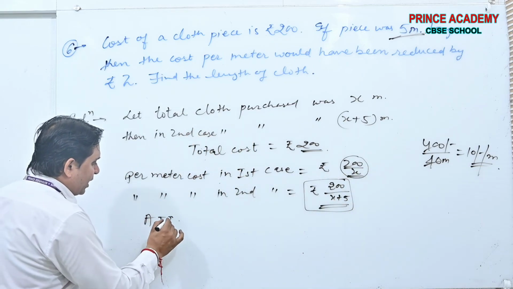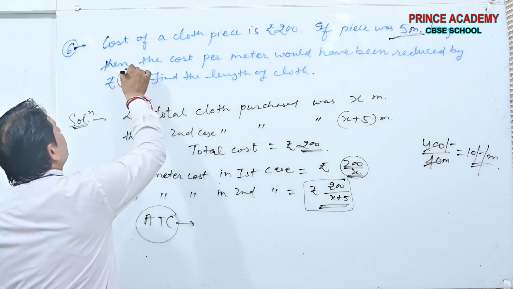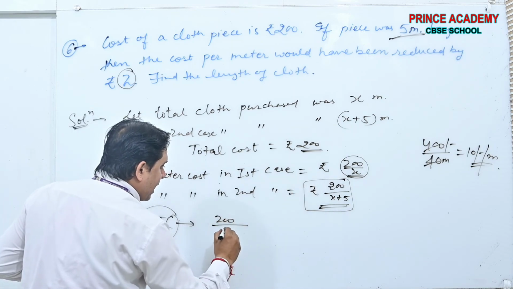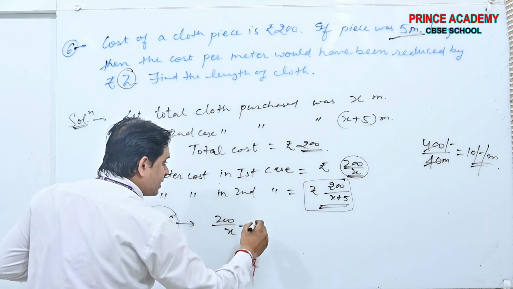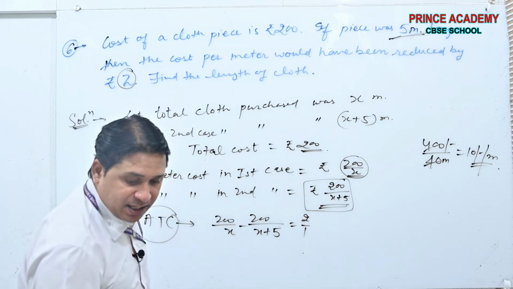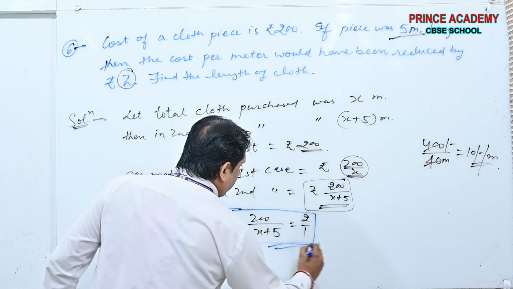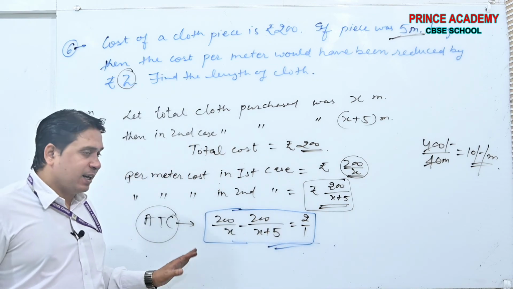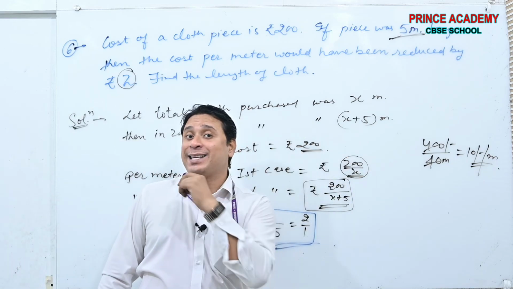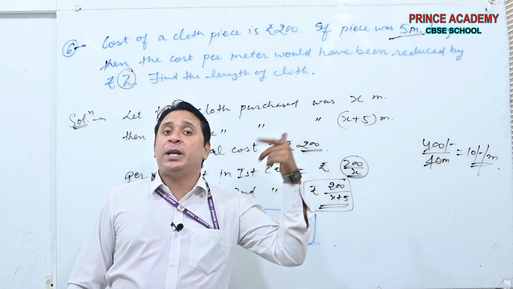Now, according to the given condition, the difference per meter of cloth is rupees 2. So 200 by X minus 200 by X plus 5, the difference is 2. This is the equation formed. Okay beta? Very frankly, see, this is the cost per meter when the cloth purchased was X meters, and this is the cost per meter when the length of the cloth was 5 meters more.